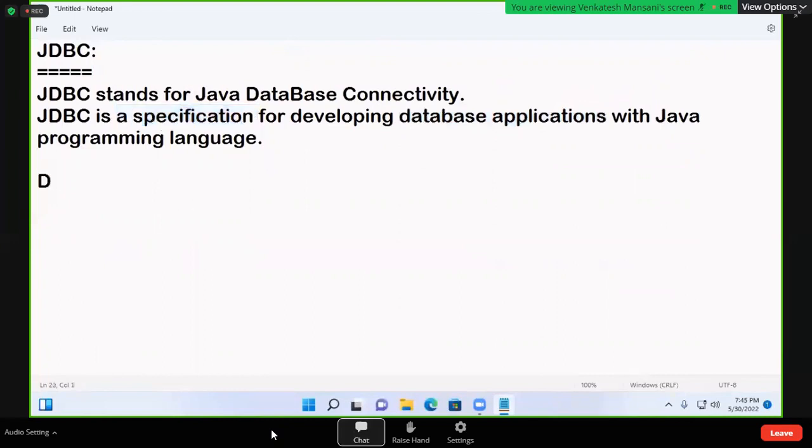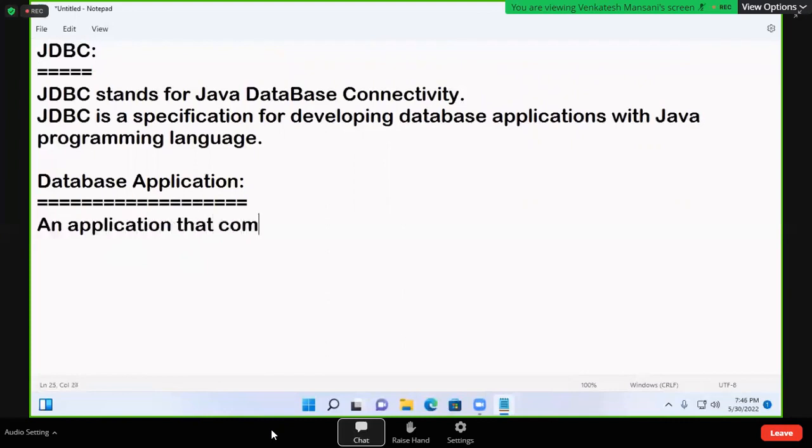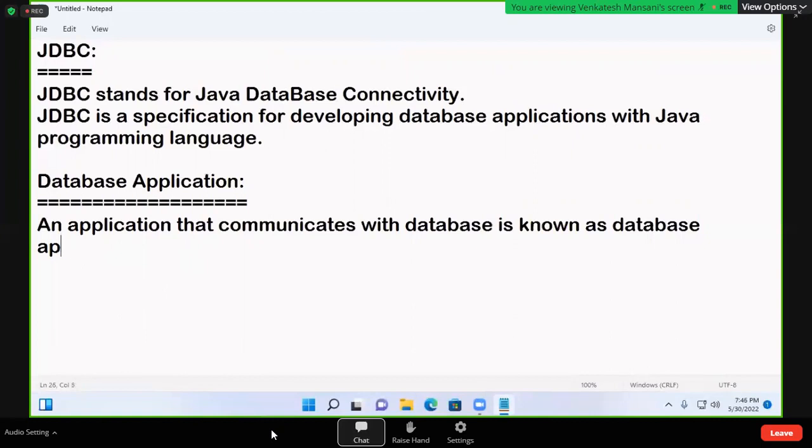Next heading, database application. An application that communicates with a database is known as a database application.